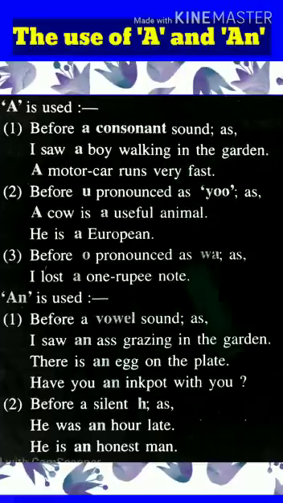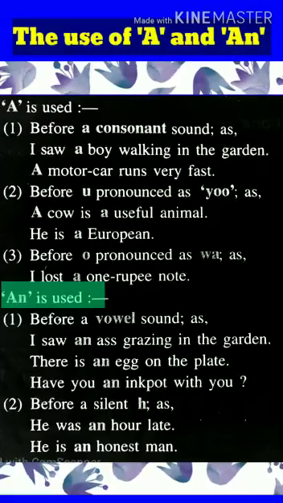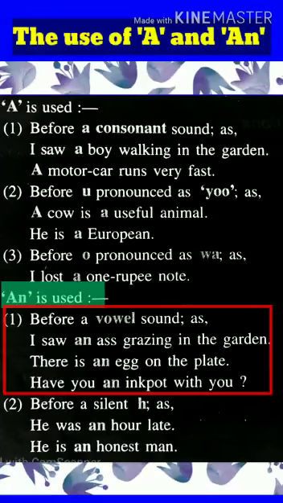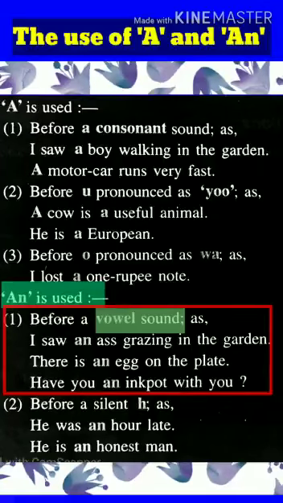Now let's learn about the use of an in a sentence. Students, an is placed before the words that are starting with vowel sound. You should know all the vowel sound, then only you can make correct use of an in a sentence. For example, I saw an ass grazing in the garden. In this sentence, the noun ass is starting with letter A and making vowel sound, so an is placed before it.